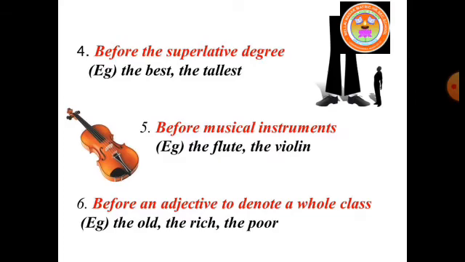We use the article before the superlative degree. For example, the best, the tallest. Let us see the examples in a sentence. Rahman is one of the best music directors. He is the tallest boy in the class.